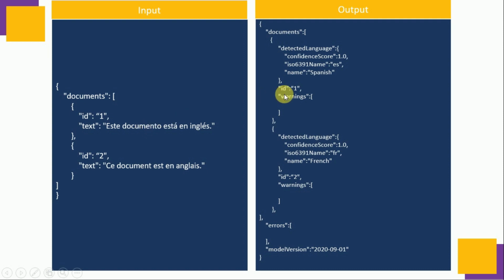And after running the code, we collect a response which says that the name of the language is Spanish with the confidence score 1.0, which means the algorithm is 100% confident in detecting the language. And for the second ID, the language is French with the same confidence of 1. It means it is 100% confident. So this works very well. These are just pre-built models which are already saved by Microsoft Azure in their cloud so that we can use these models easily and perform our task.